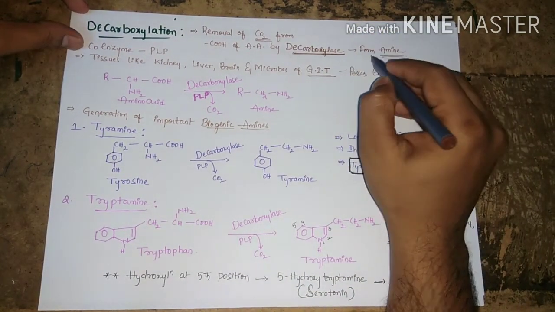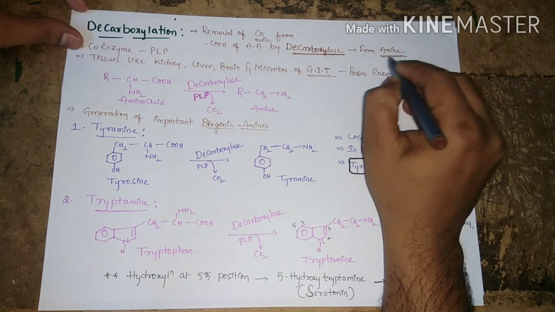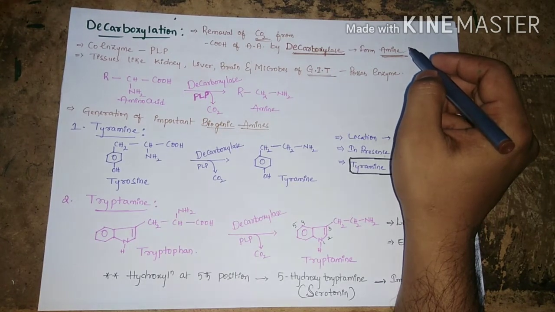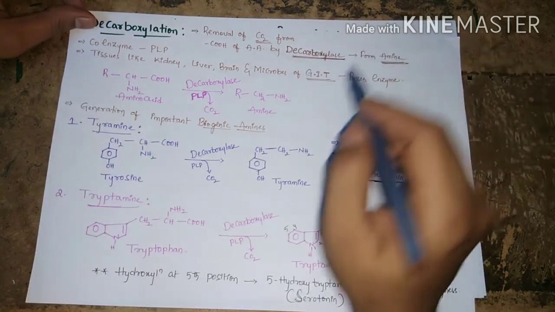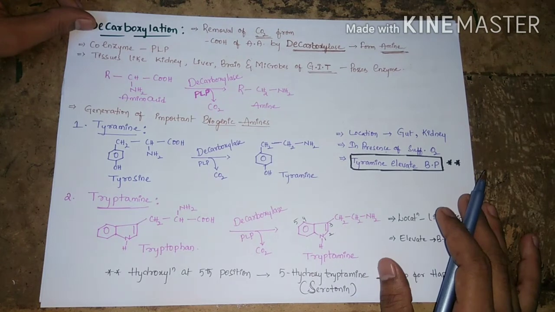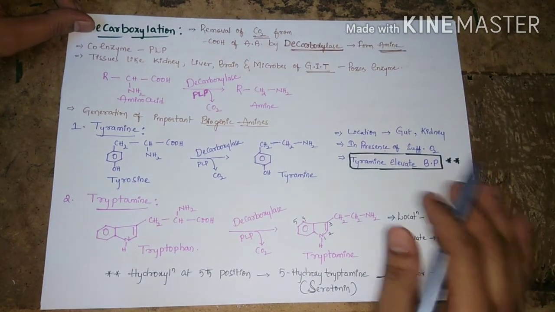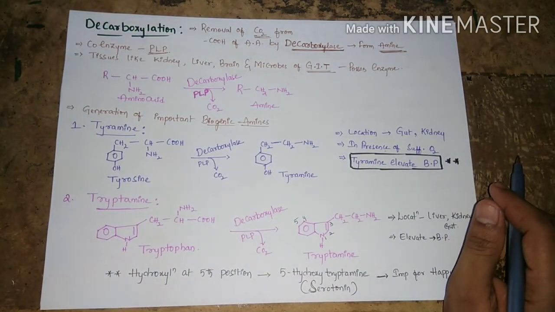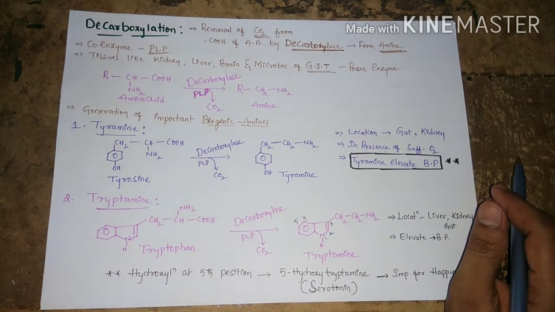In this process there is liberation of an amine group. So upon decarboxylation we get an amine. The enzyme decarboxylase is activated by the coenzyme pyridoxal phosphate. Tissues such as kidney, liver, brain and some microbes of the gastrointestinal tract have this decarboxylase enzyme and can do the decarboxylation process.